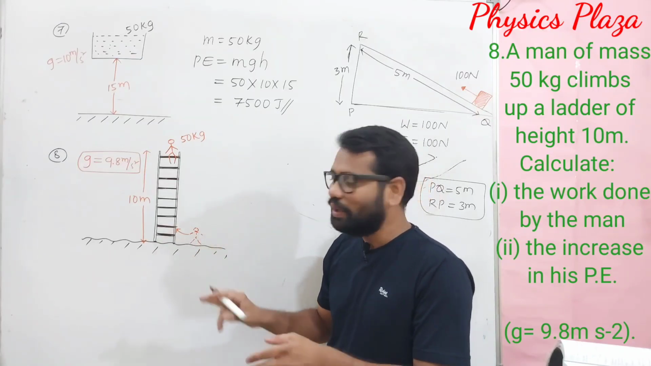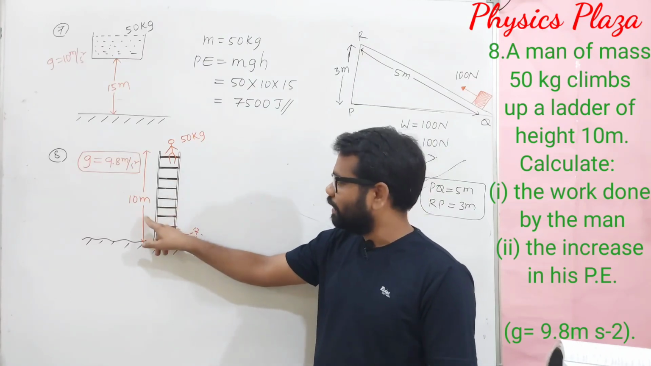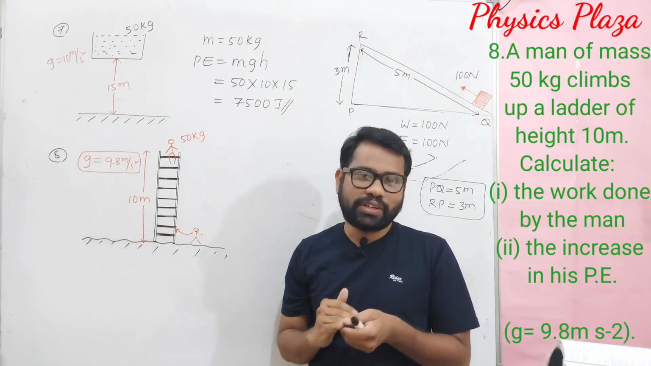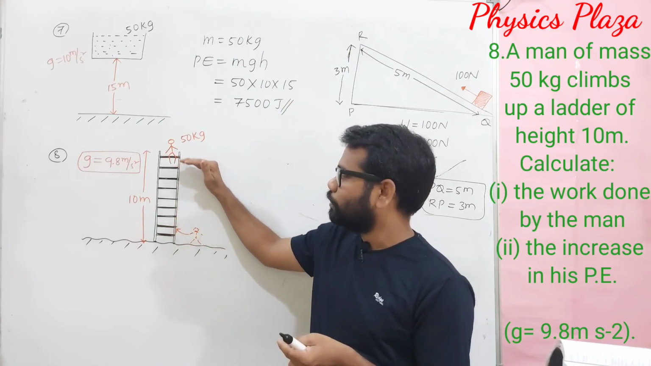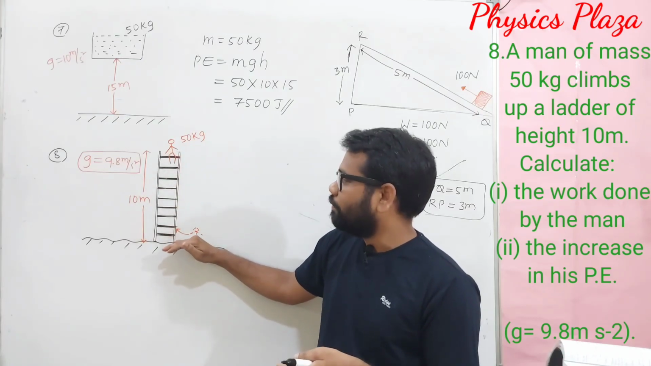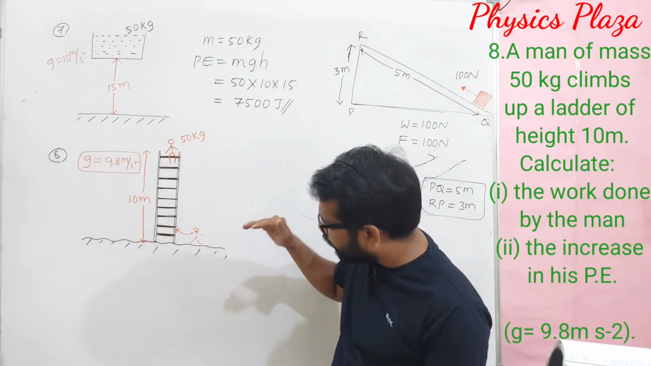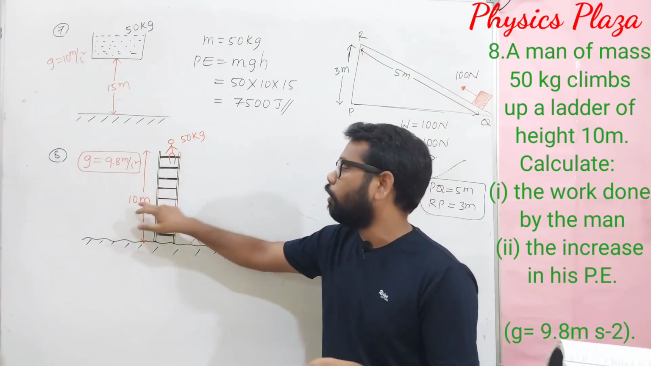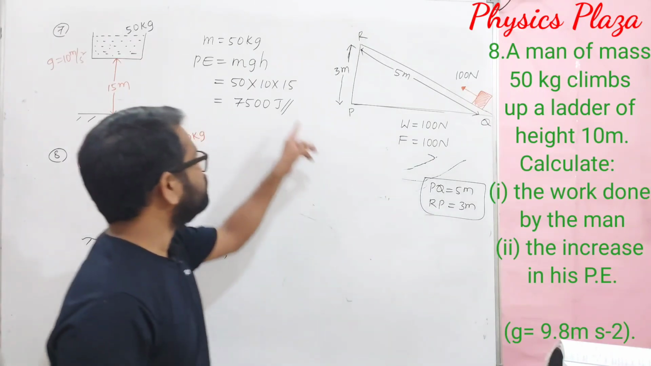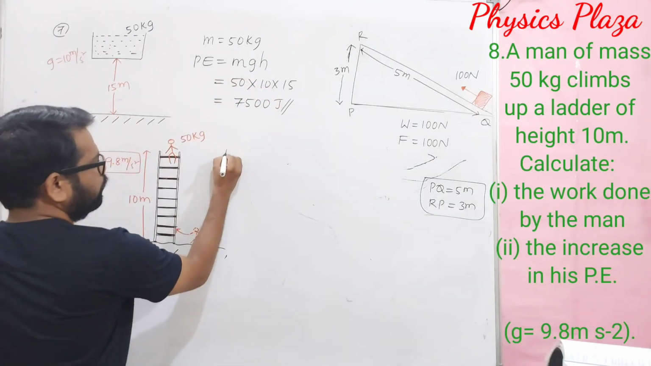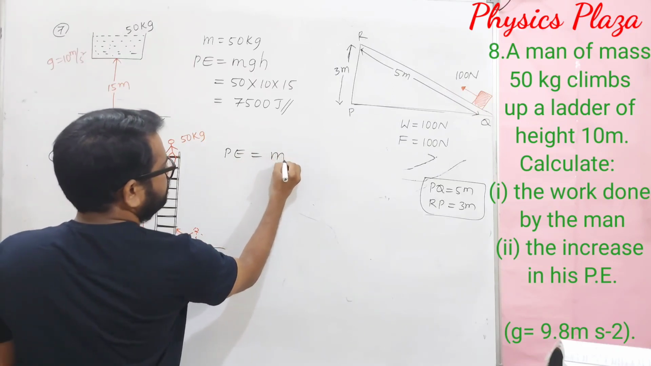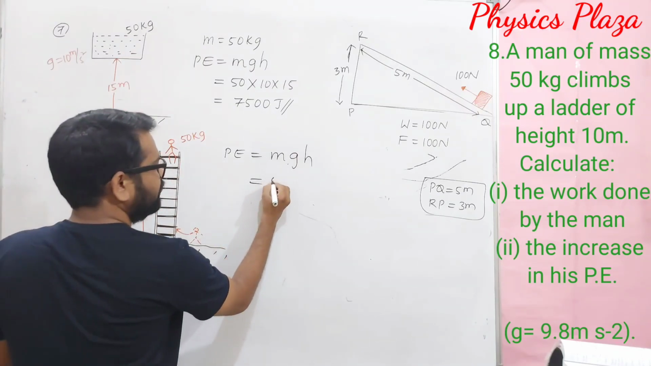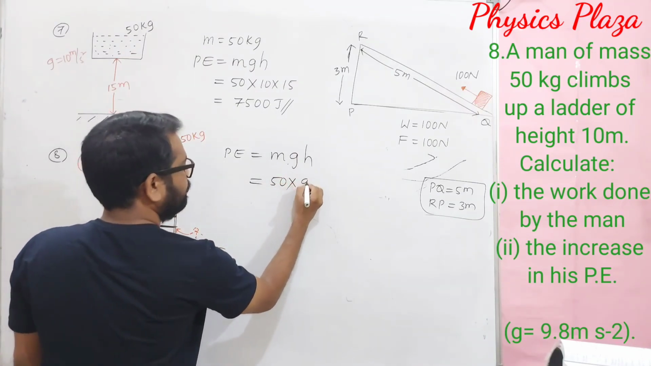What is given is that a person climbs up a ladder of height 10 meters. His mass is 50 kg. What is the increase in gravitational potential energy when the person is climbing up? Or else we can say: what is the gravitational potential energy of this boy of mass 50 kg when he sits on a ladder of height 10 meters? So simple. Again, let us use the same concept: potential energy is equal to mgh. Same formula here. m is given directly, it is 50. g is given, it is 9.8.